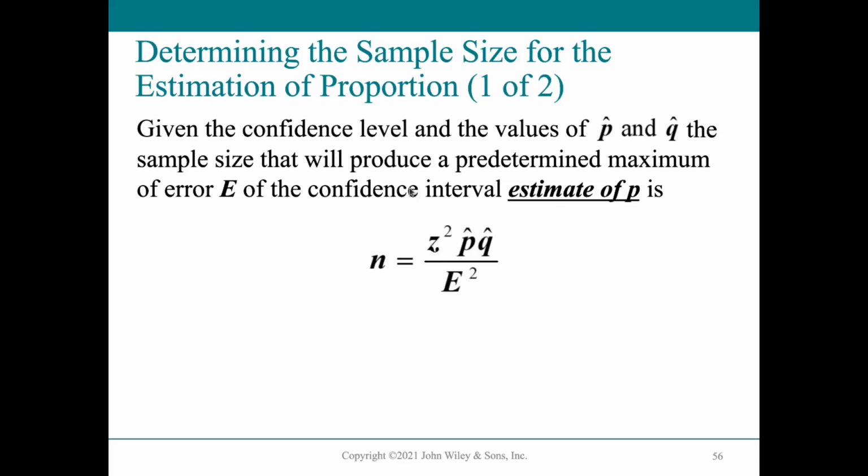Now, how do we know? This is one of the most common, or the first question, and one of the most common mistakes that we usually make, especially when we do research, is how do we know what our sample size is in order to properly estimate the population parameter within a certain confidence interval?